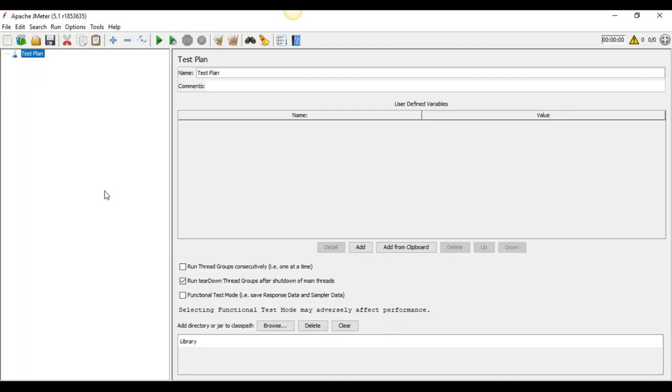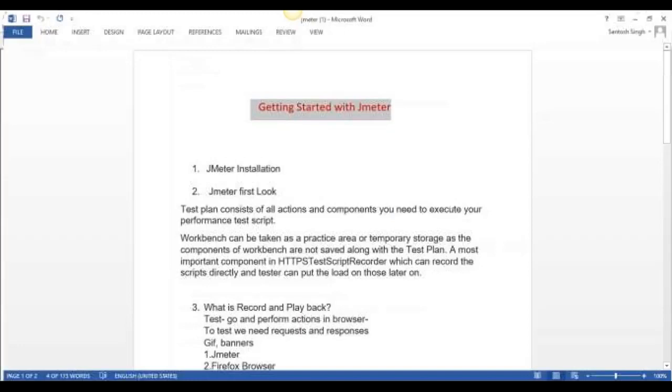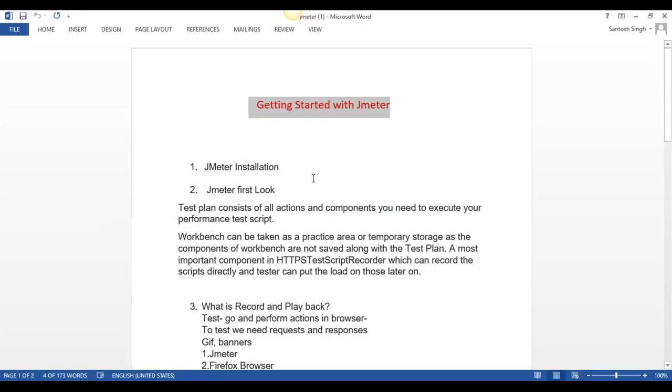So here we can configure all these things for the recording or any purpose we require in our script. Now we have installed JMeter in our system. The test plan consists of all the actions required, like the workbench. It's not available, so now we have to configure with the test plan. So now, what is the record and playback purpose?